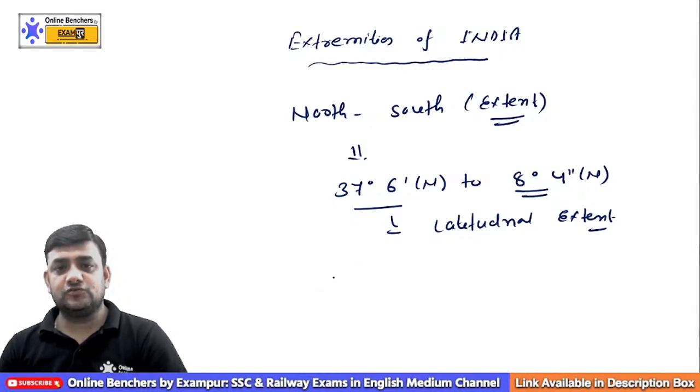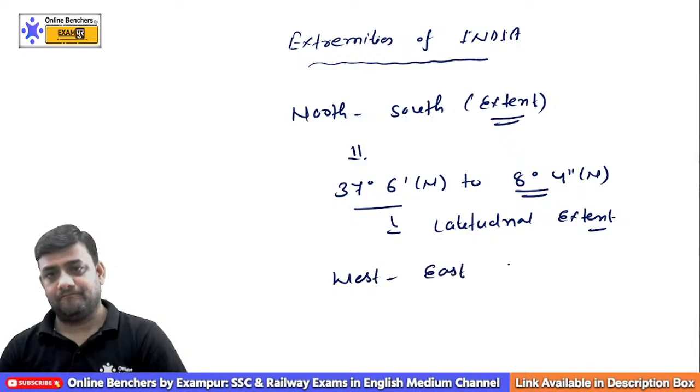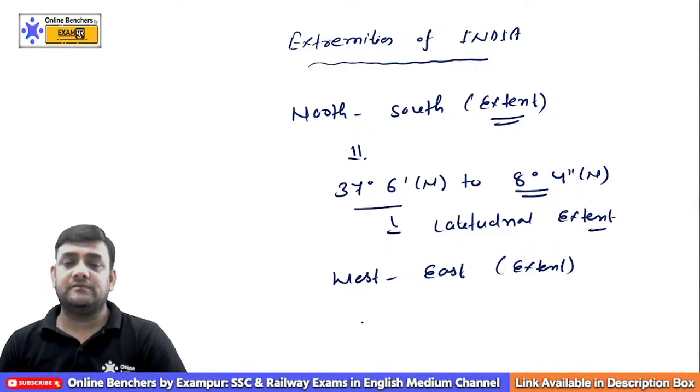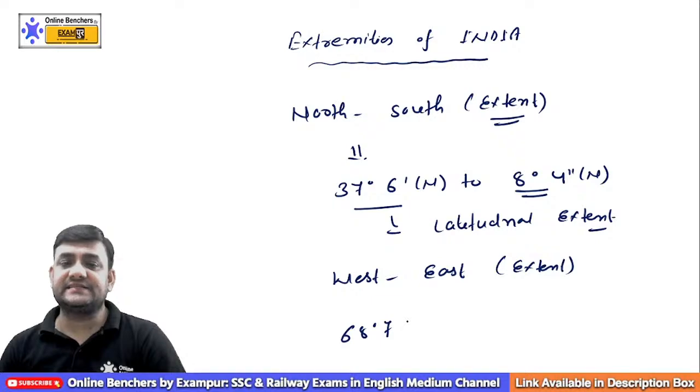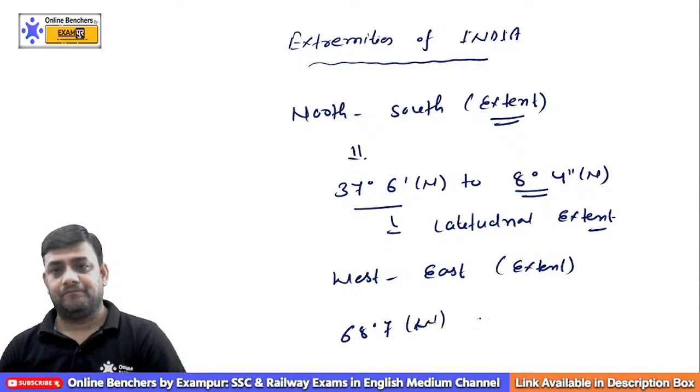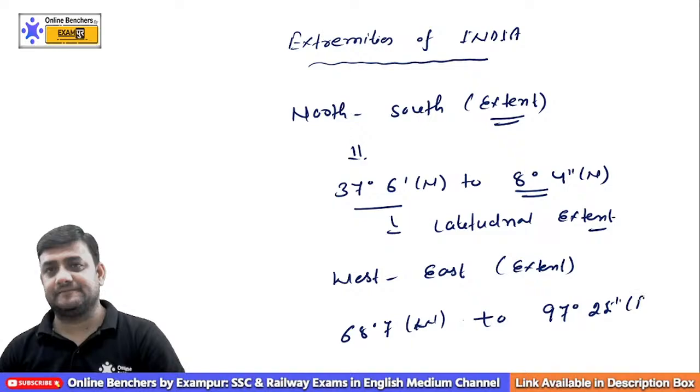And when it comes to west east, this is going to be 68 degrees 7 minutes west to 97 degrees 25 minutes east.